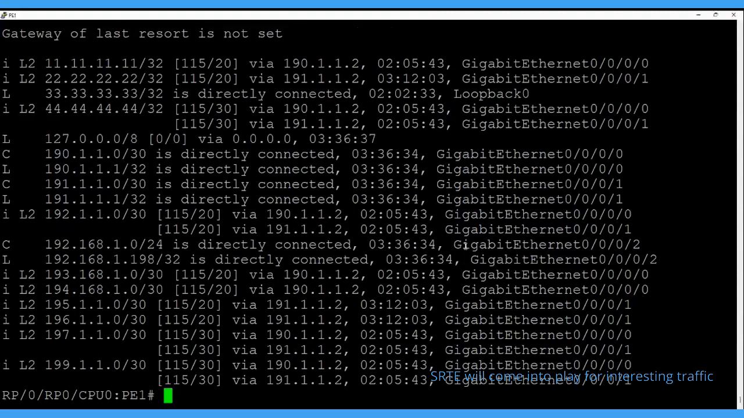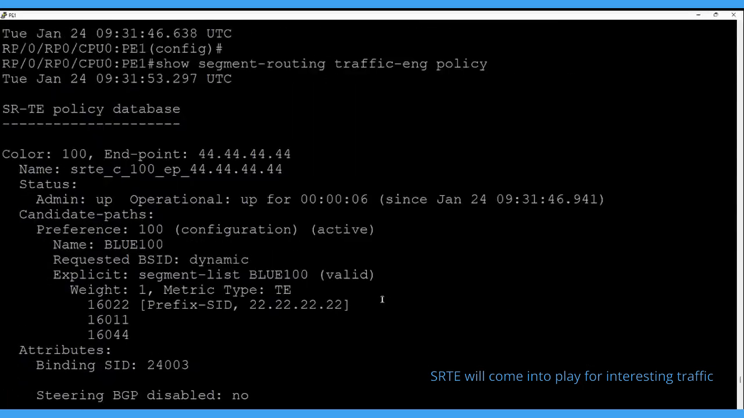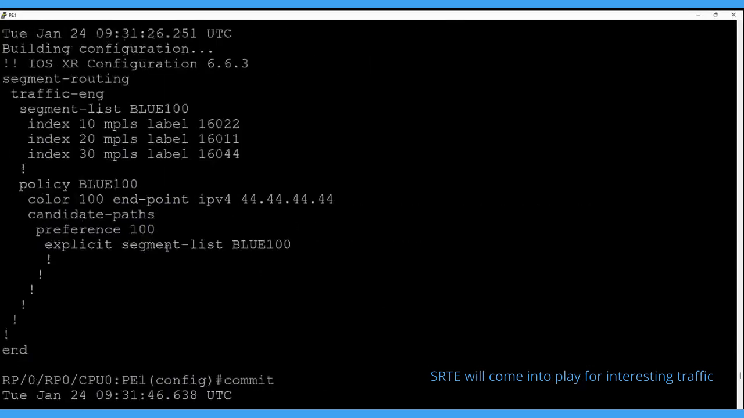So let's jump to PE2. We'll define the extended community with color 100, which we have defined in the SR policy here, color 100. And after that, we'll attach it in the RPL when we route from PE2 to PE1.